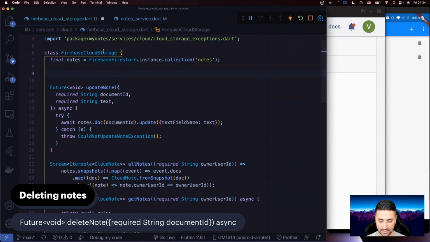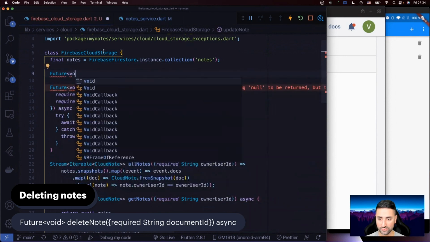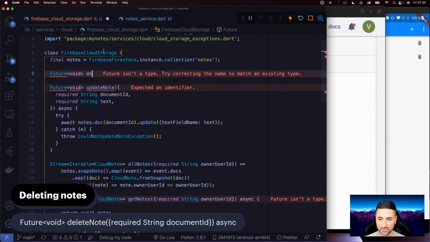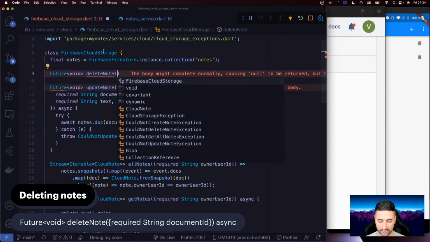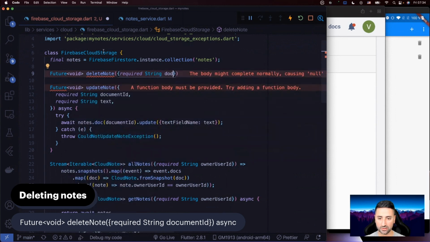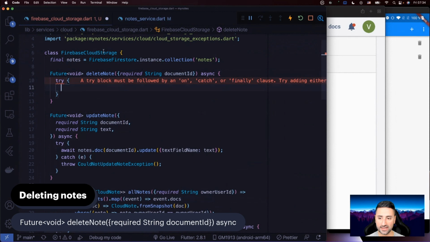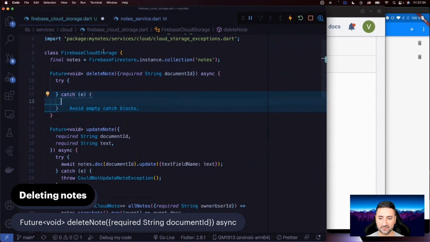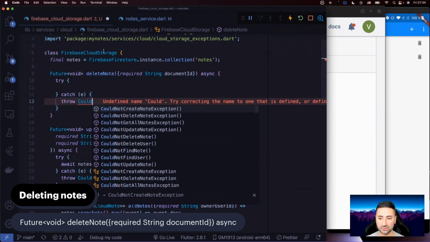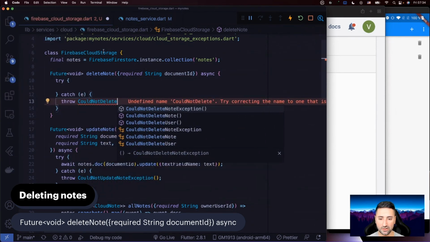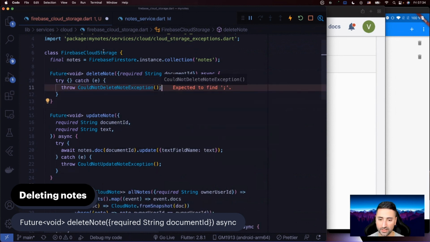So as the caption indicates, create a new feature of void in here, and we're going to say delete note. And we're going to go ahead and use a required string parameter called document ID. Async, and let's just do a try catch in here in case we can't delete the document. And then we're going to say throw could not delete note exception, I believe it's called. Yep.